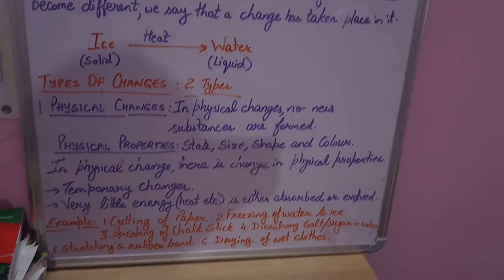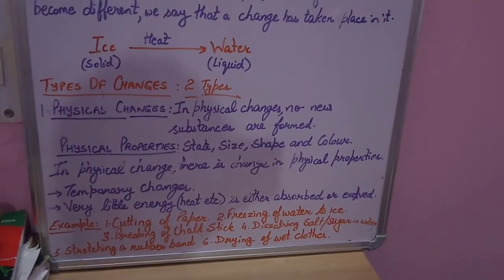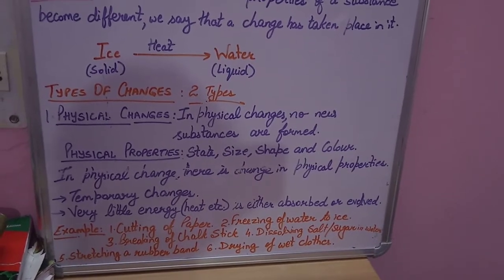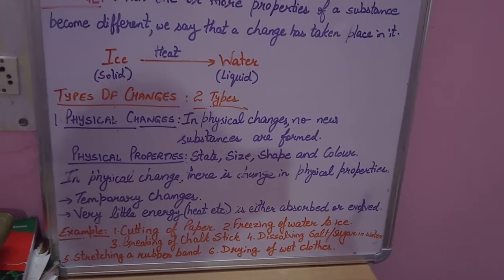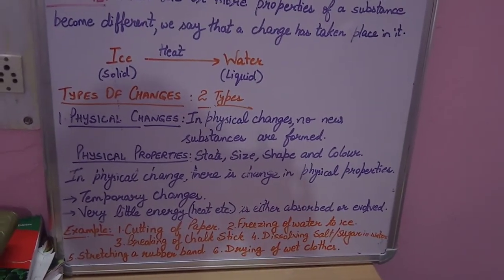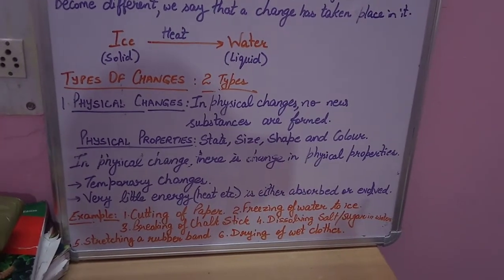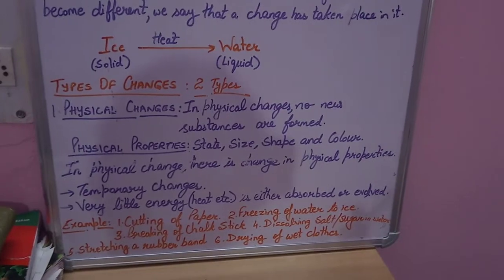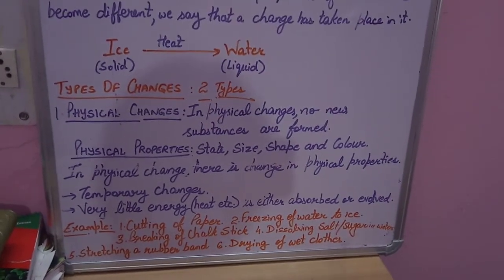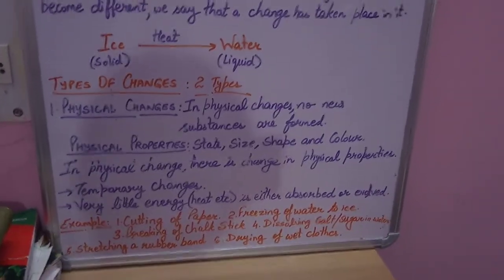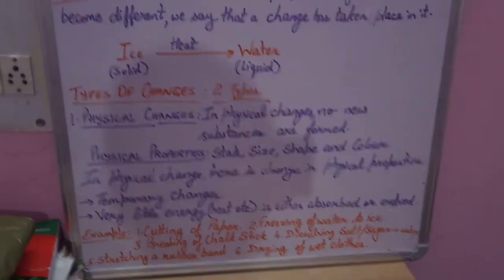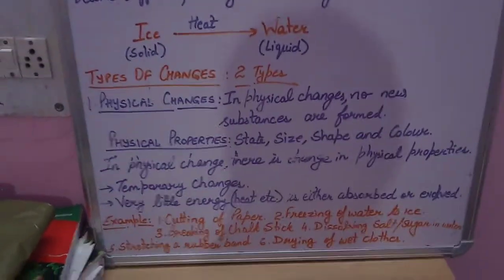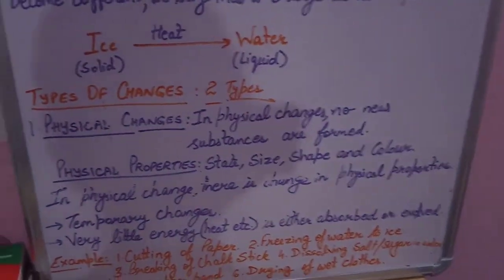Drying of wet clothes. The clothes when they are wet, you keep them outside, they become dry after some time. But the clothes here, they remain the clothes only. Their form has not changed. Earlier they were wet clothes, now they are dry clothes, but the clothes are still clothes. So these are the examples of the physical changes.